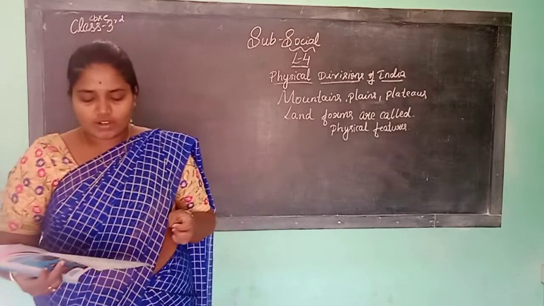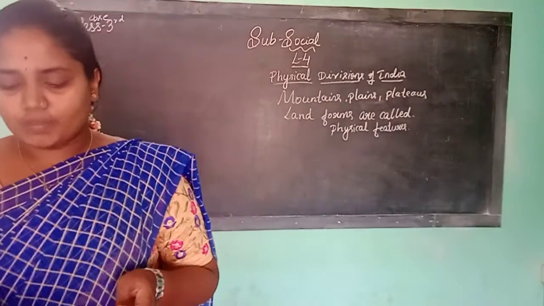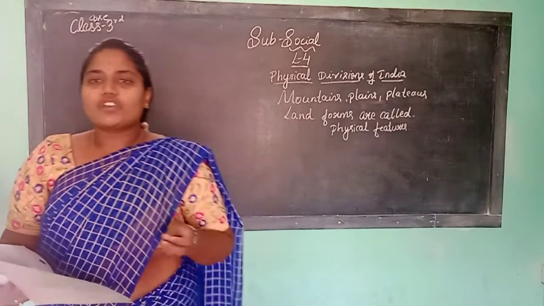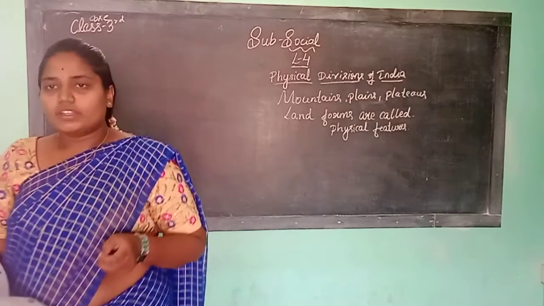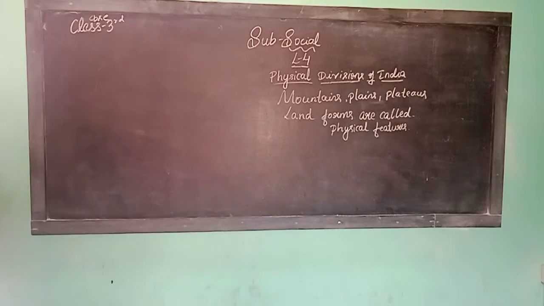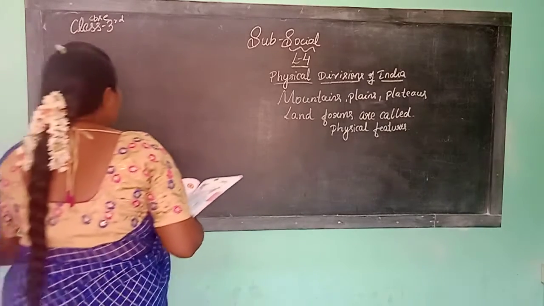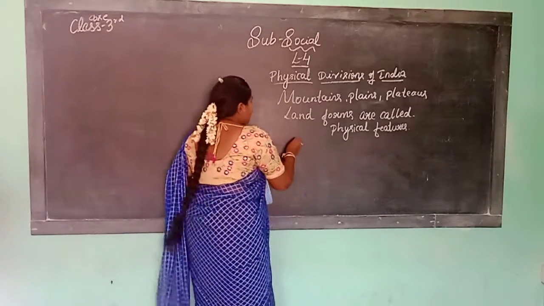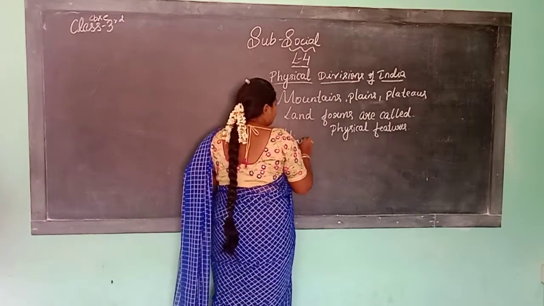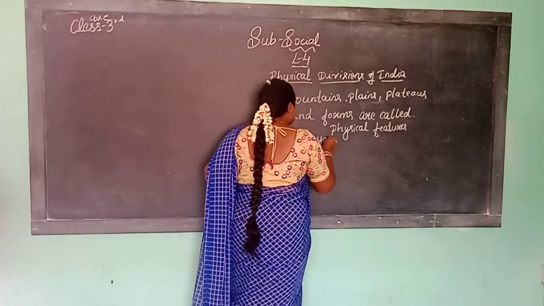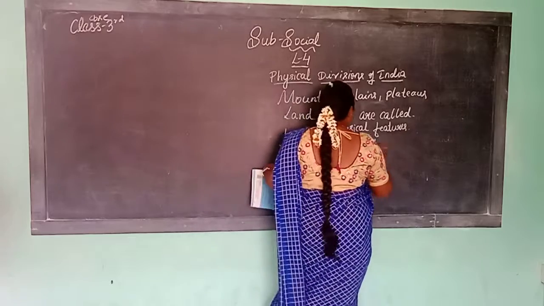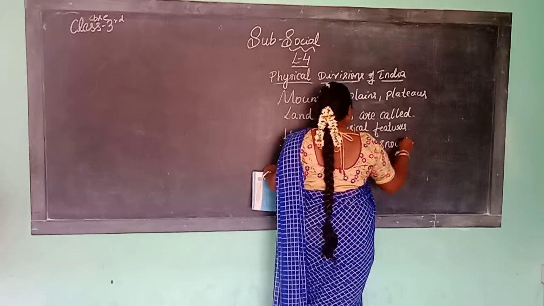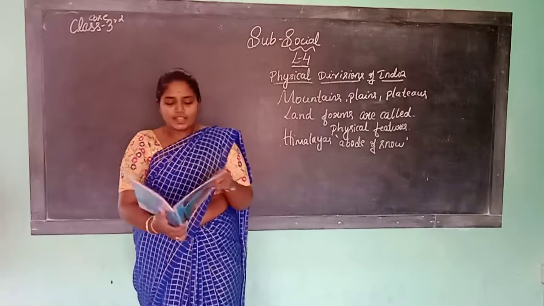The Himalayas are located in the northern part of India. What is meant by Himalaya?